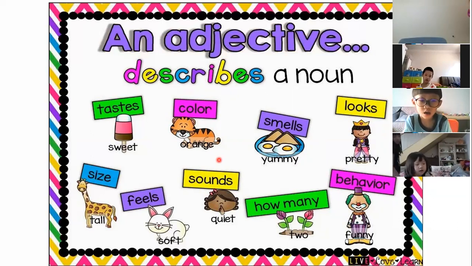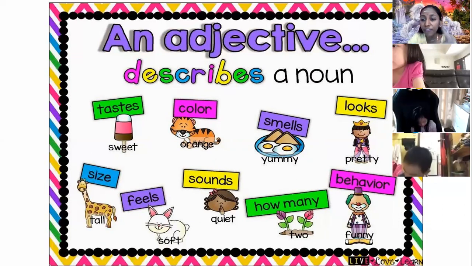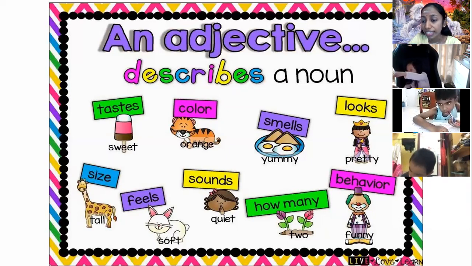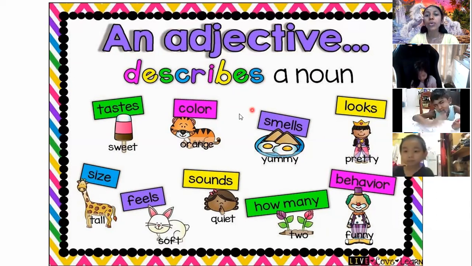For example, what is the color of the traffic lights? We have 3 colors for traffic lights. Can you name those 3 colors? Red, yellow, and green. Correct. Those are the 3 colors that we can find in a traffic light. And that is how we describe a traffic light. So we also use colors to describe things, right?